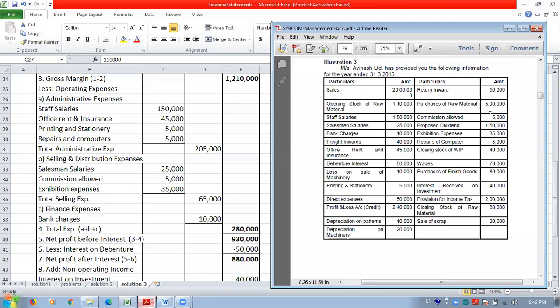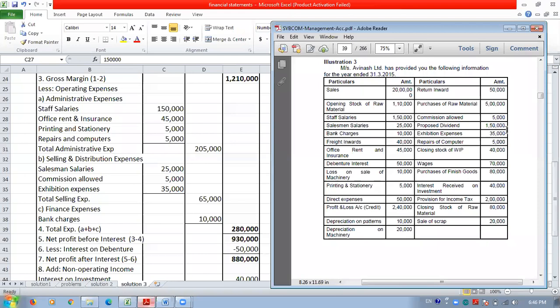Salesman salary 25,000. Next one is the sales commission allowed 5,000. It is a commission, and it is considered to be on a sale. That's why it is shown here, 5,000. Sorry, salesman salary is 25,000. This is also shown under selling expenses.